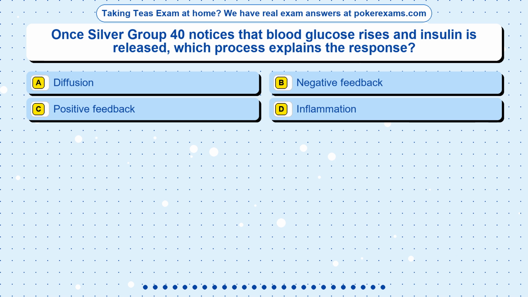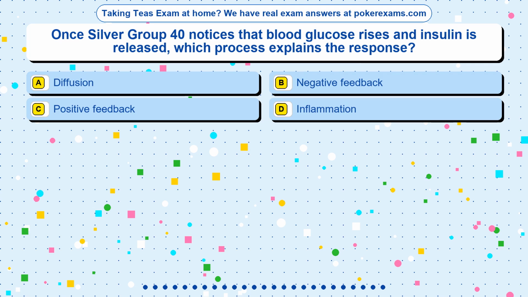Question 17. Once Silver Group 40 notices that blood glucose rises and insulin is released, which process explains the response? Option A, diffusion. Option B, negative feedback. Option C, positive feedback. Option D, inflammation.